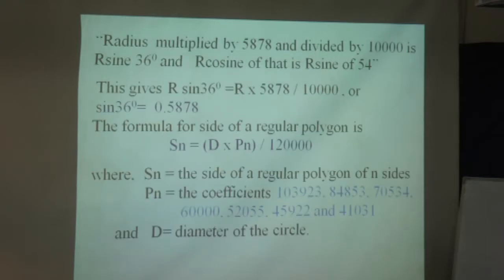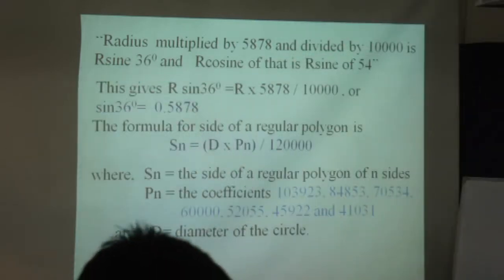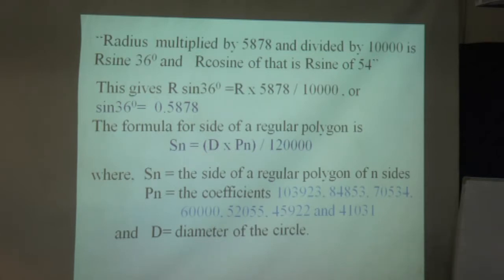The radius multiplied by 5878 and divided by 10,000 is r sine of 36 degrees, and r cosine of that is r sine of 54. This gives r sine of 36 degrees is equal to r into 5878 divided by 10,000, or sine of 36 degrees is equal to 0.5878. General formula to obtain a side of regular polygon.